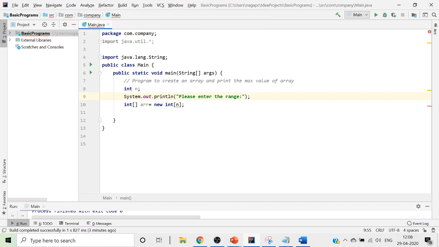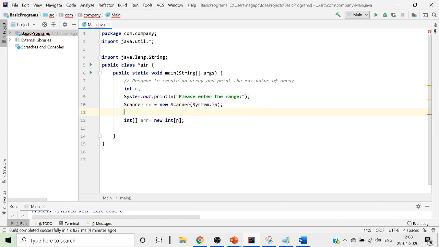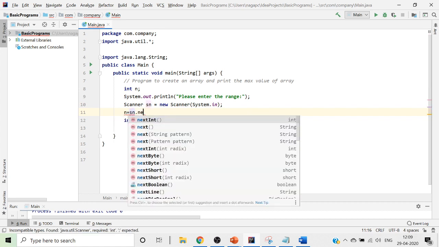Once we have the range of the array, then we'll read that range. वो range हम लोग read कर लेते हैं, तो हम लोग पहले Scanner करना होगा, Scanner sn equal to new Scanner, और इसके अंदर हमको देना होगा System.in, this will read my value, and after that I'll put it as n equals sn.nextInt.